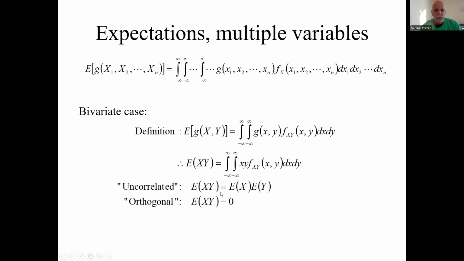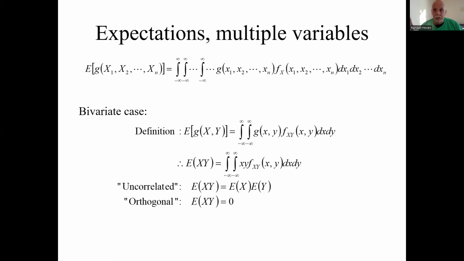More definitions here. We say x and y are uncorrelated if this statement is true: the expectation of the product is the product of the expectations. And we say x and y are orthogonal if the expectation of the product is just zero.